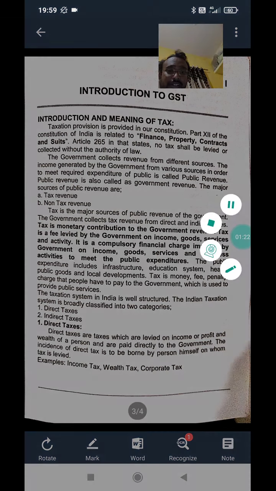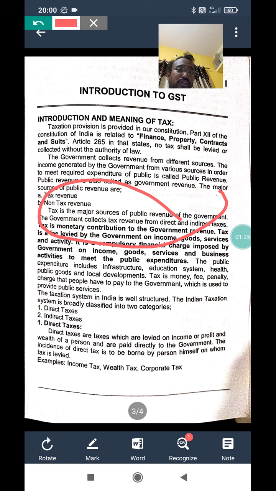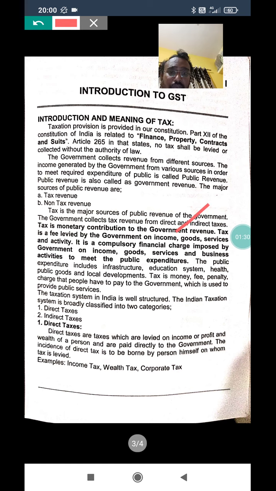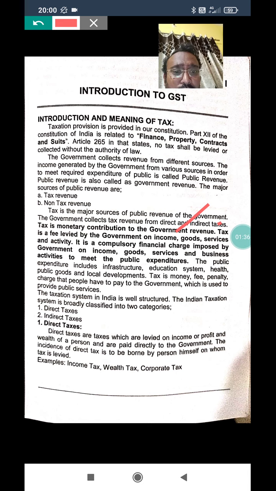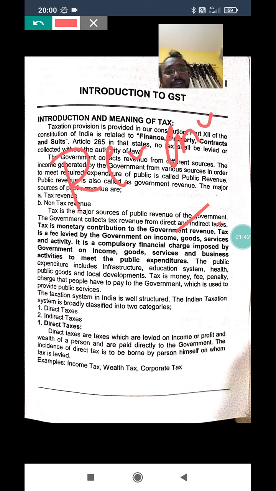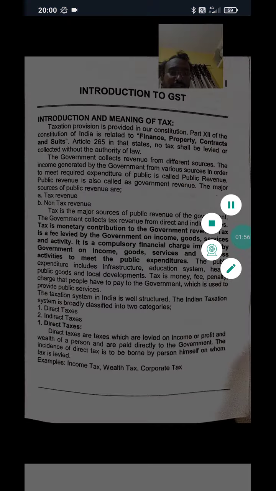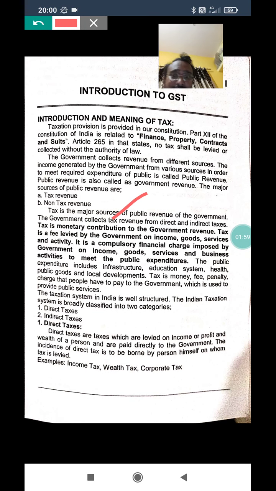Here tax is given as a monetary contribution to government. Why is it a contribution to government? Because of income, goods and service activity. Revenue is generated from the public, and that revenue is used for development activities. So that is called a tax. In simple terms, tax is a monetary contribution to government revenue.